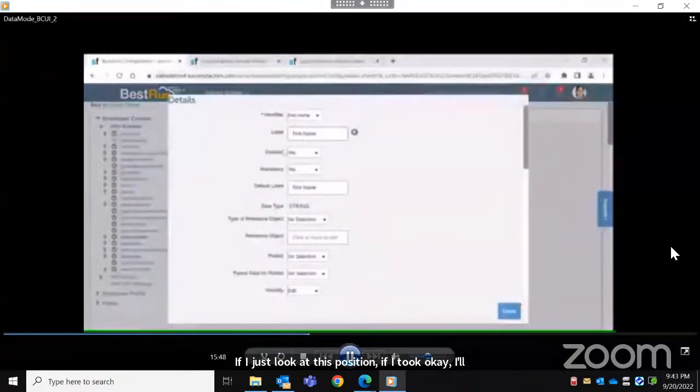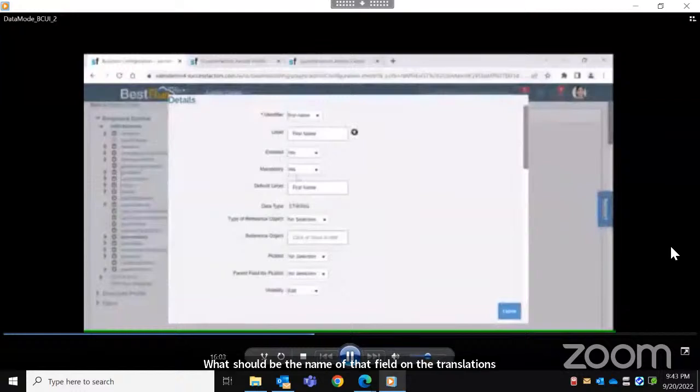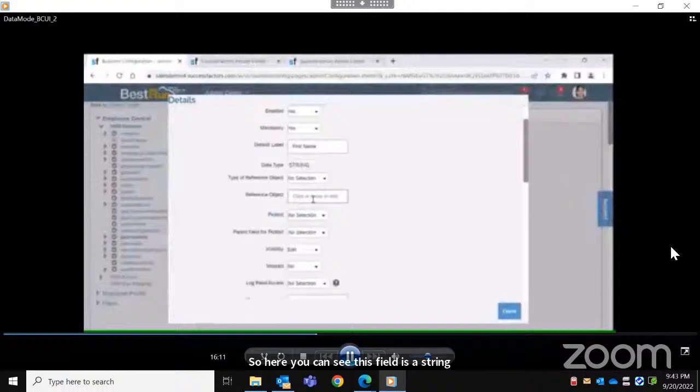Okay. So here, in the BCUI or in the data model, I can define the properties of that field: what the name of that field should be, the translations, whether that field should be mandatory, the label, and what kind of field this is. So here you can see this field is a string field. First thing, we can enter anything. It's an open text kind of field.